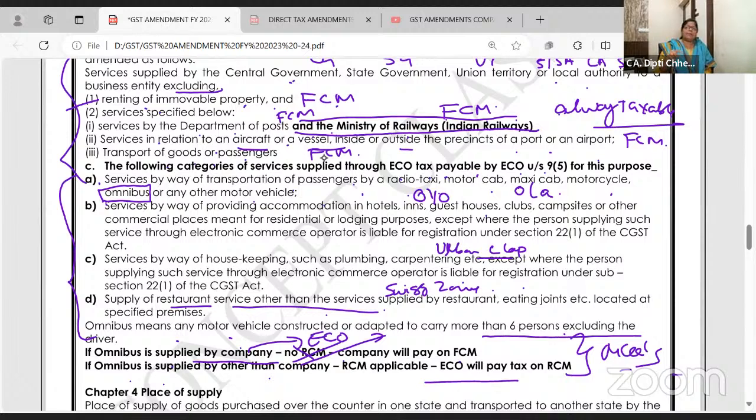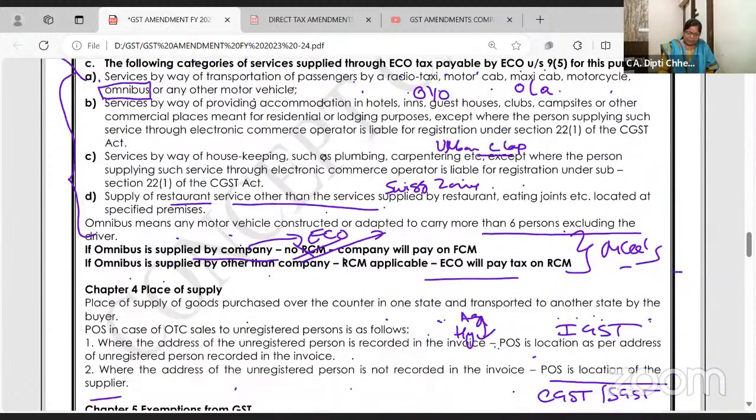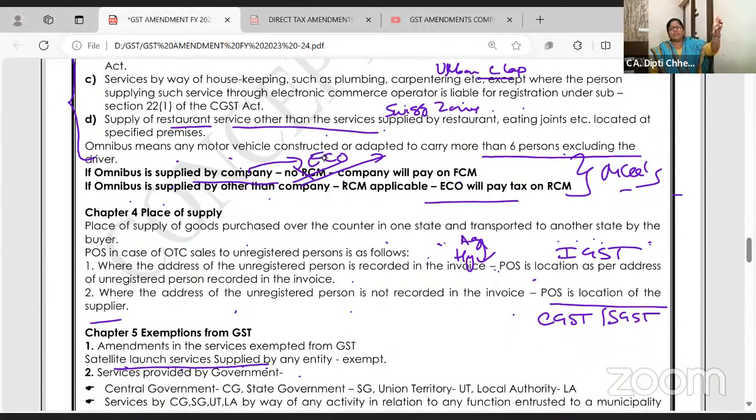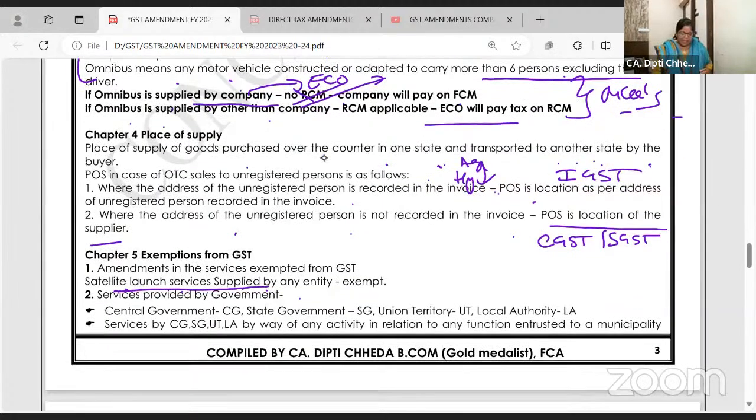E-commerce operator who is liable to pay tax under section 95 on RCM basis, उसमें transport के साथ add हो गया: accommodation of hotels, food, restaurant services, housekeeping. Omnibus given by company to e-commerce, company will pay tax under FCM. Omnibus given by other than company to e-commerce, e-commerce will pay tax under RCM 95. Place of supply over the counter, if I give my name, address, my place, otherwise place of the supplier.